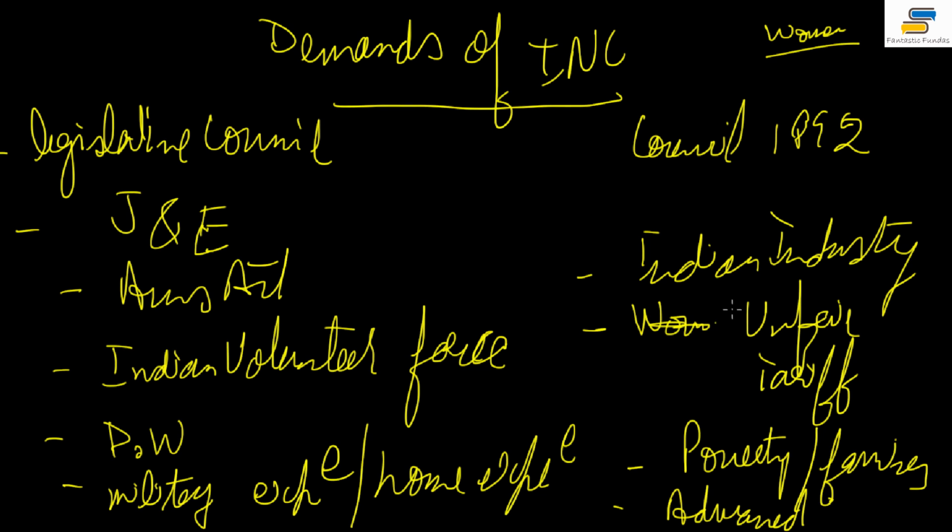Now, what was the Congress's working methodology? It basically included passing resolutions and petitions to the government in England. That is what you do these days. Let me ask you, so many people in India keep saying there is so much problem in India. And many of us, what do we do? We write articles in newspapers, we write letters to Narendra Modi saying, sir, what you are doing is not right, this is wrong, this is right. So many people have written to Smriti Irani. Some people get violent.